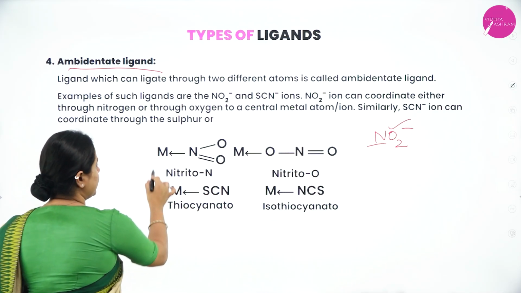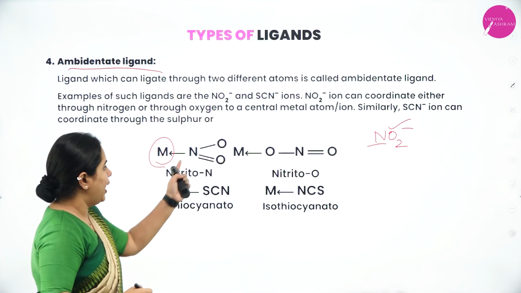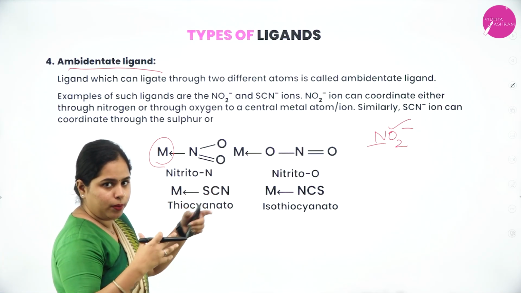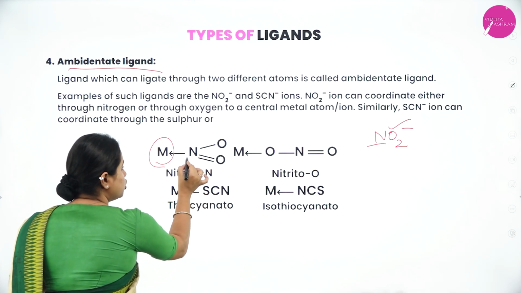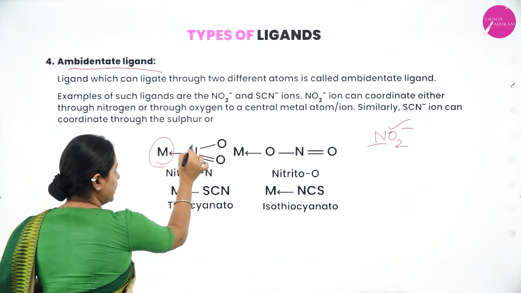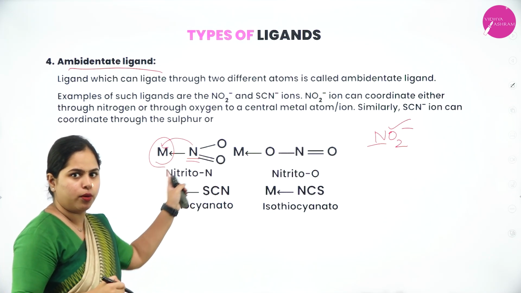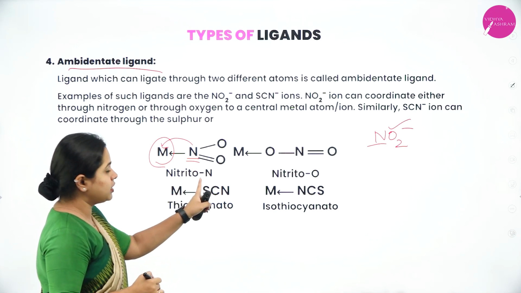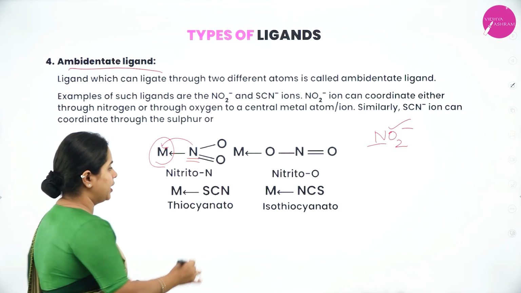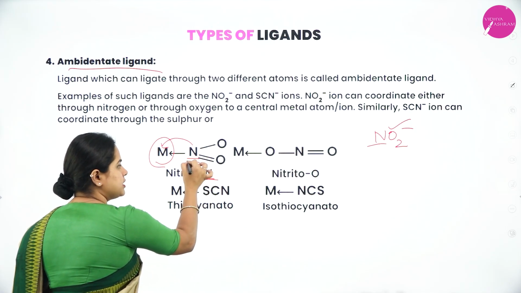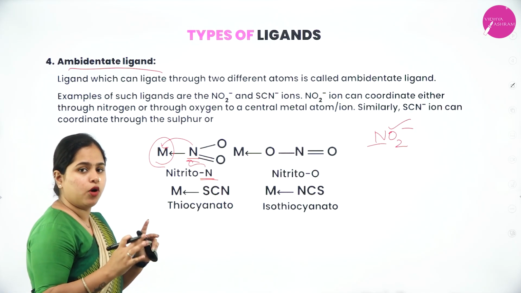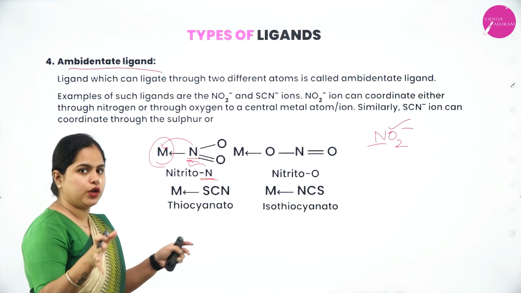As you can see here, this is your central metal atom. NO2 is forming a bond with the central metal atom through the nitrogen atom. So this nitrogen atom and the metal ion form a bond here. Then it is called nitrito-N. Nitrito-N means that the metal ion is forming a bond with the nitrogen atom of NO2 minus.